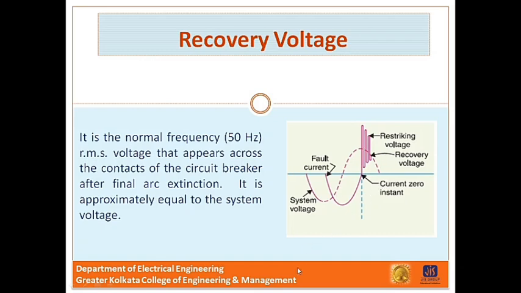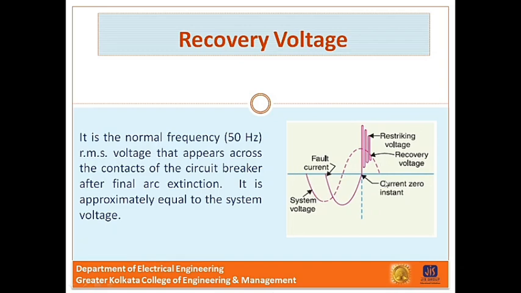Restriking voltage is the resultant transient voltage which appears across the circuit breaker pole only in the transient period, and is called the restriking voltage. And what is recovery voltage?